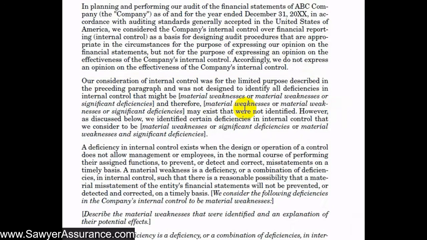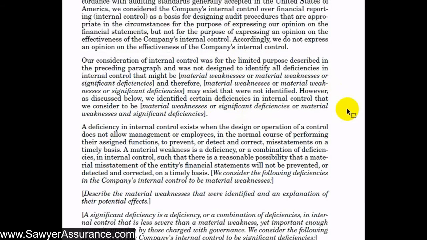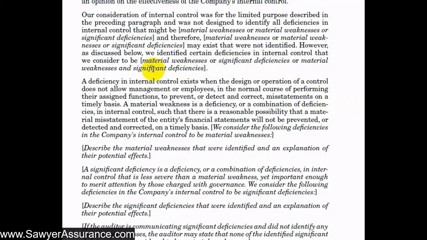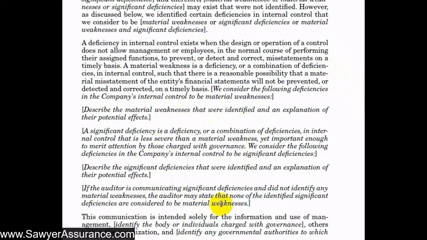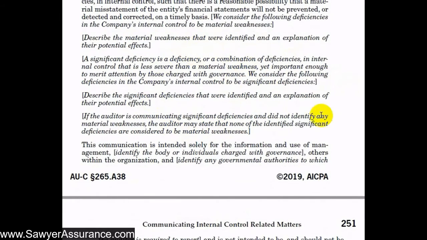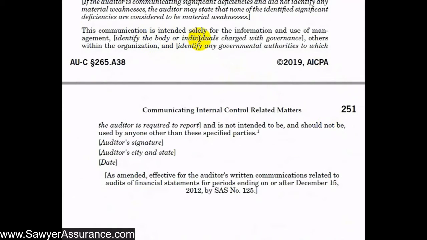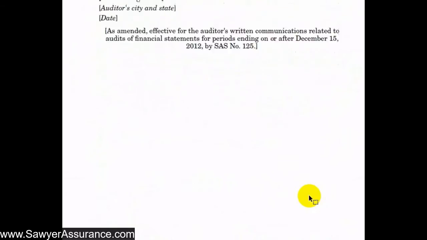It also says that the process that we went through and the procedures that we did might not identify all the deficiencies in internal control that might exist. So there might be some other ones that we're not telling them about here. But in spite of that, we found some items that might be material weaknesses or significant deficiencies, and we would identify them down here. But first, we provide the definition of significant deficiency and material weaknesses as we're required, that we saw in the section above. And we tell them about the deficiencies here. And then we restrict the use of this report to those charged with governance. And then we sign city and date, or city and state and date.